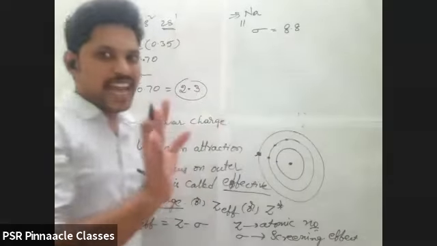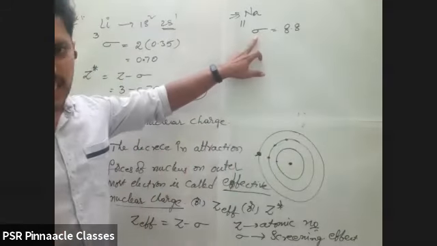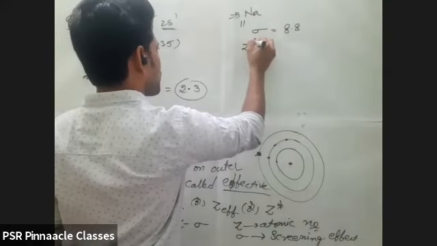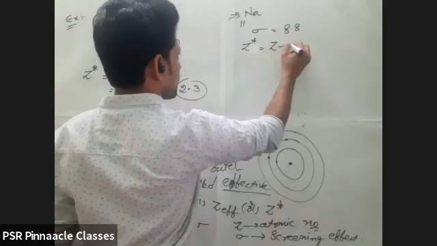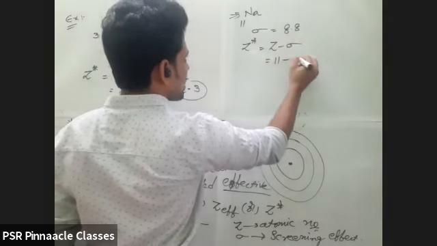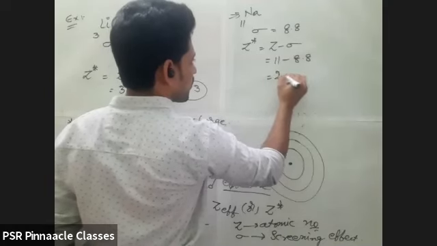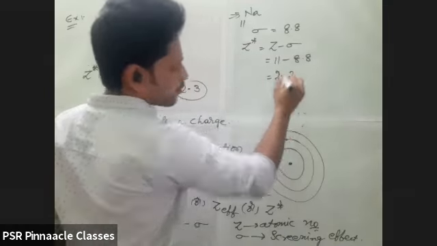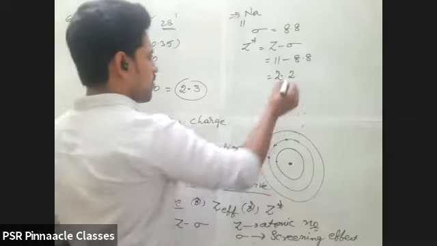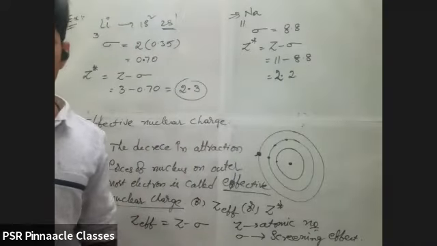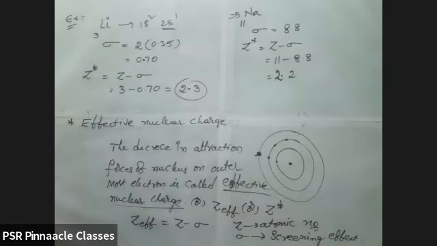Now I am not calculating the screening effect again, we already know how to calculate it. Now Z star is Z minus sigma. Z is 11, so 11 minus 8.8 is 2.2. On the outermost electron, this much attraction remains. This is how we find the Z effective values. Just copy this.